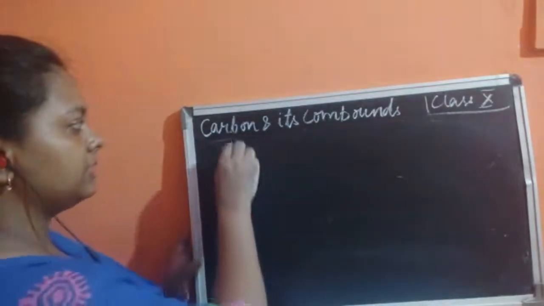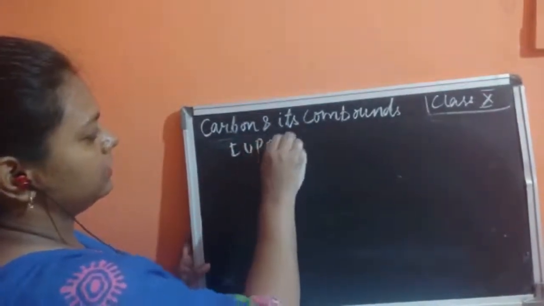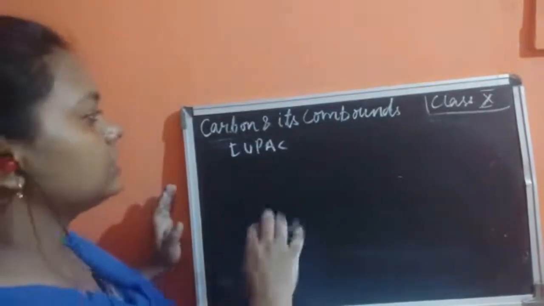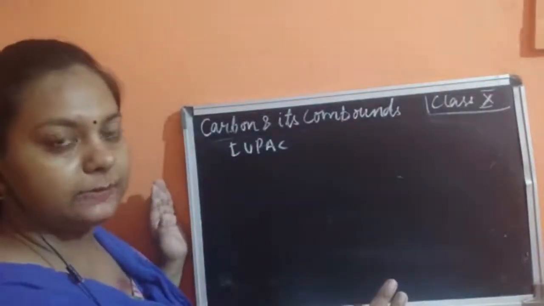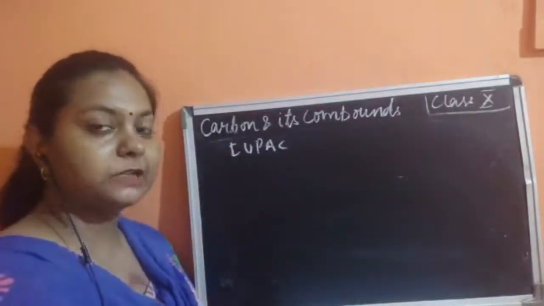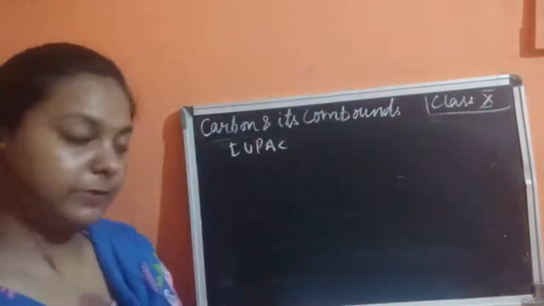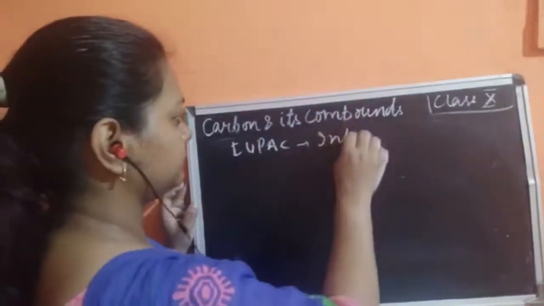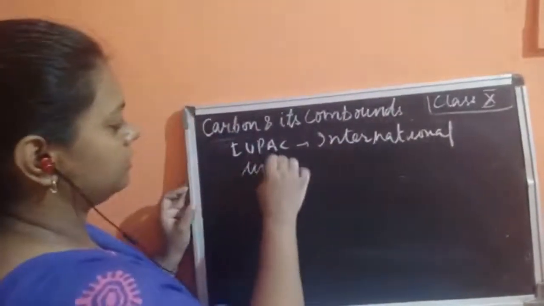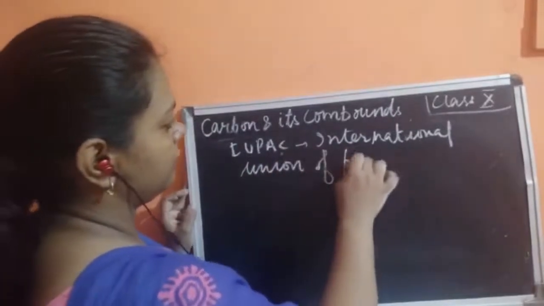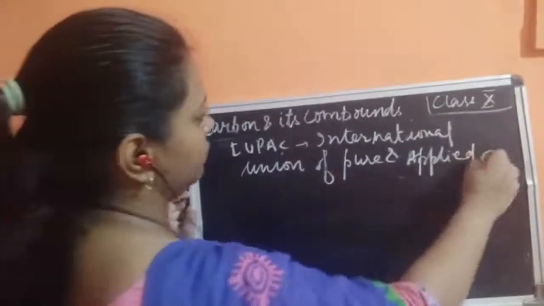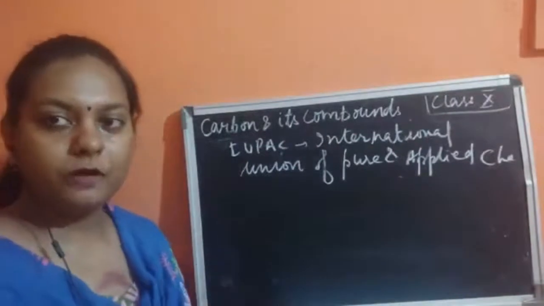Okay, so as I told you, there are two types of naming. One is common naming and the other one is IUPAC naming. This is not in much detail, so I'm just going to tell you how to write the names of alkanes only. The word IUPAC stands for International Union of Pure and Applied Chemistry. Okay, so this is the full form of IUPAC.